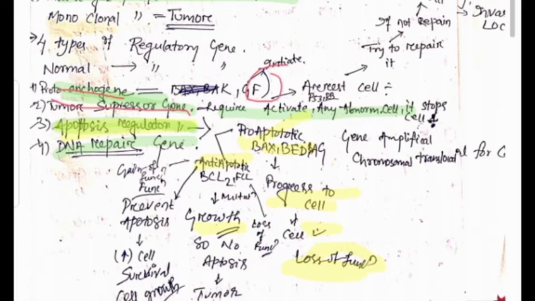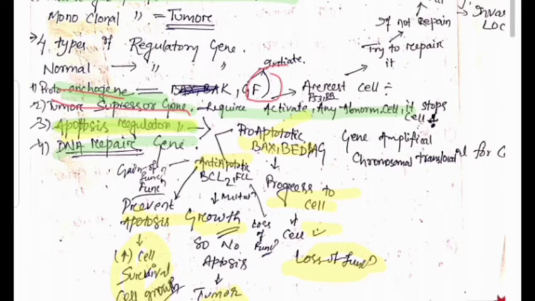So what happened in neoplasia? In the neoplasia case, the gain of function occurs, then the neoplasia occurs, which normally leads to a tumor. So it will prevent apoptosis. So what happened? The increase in cell survival occurs. That is the important function of the apoptosis regulator gene.